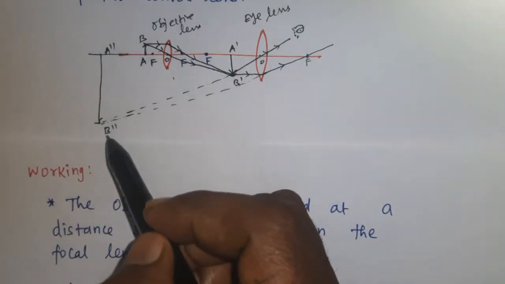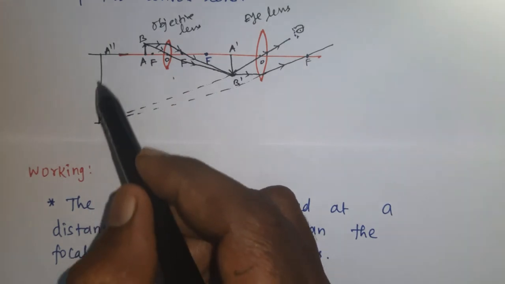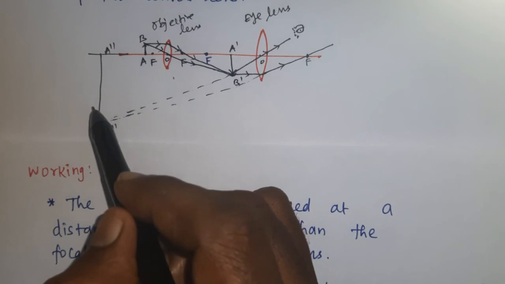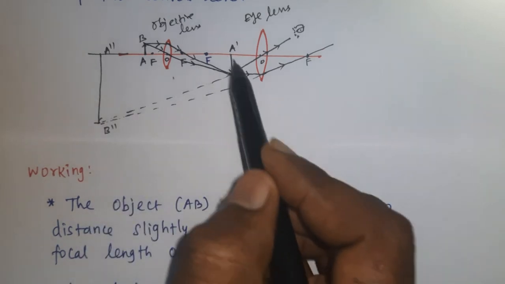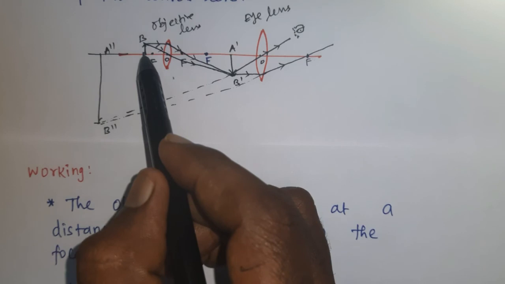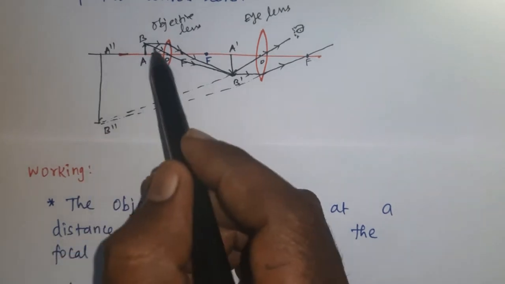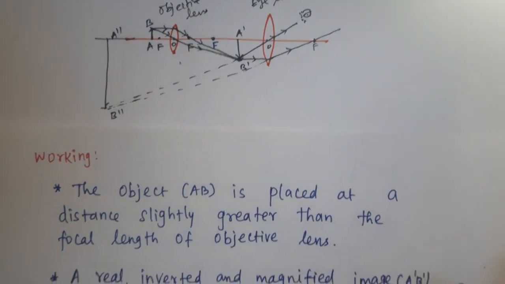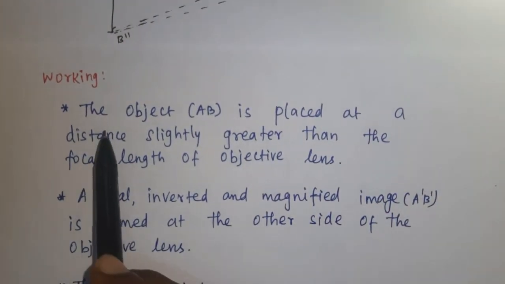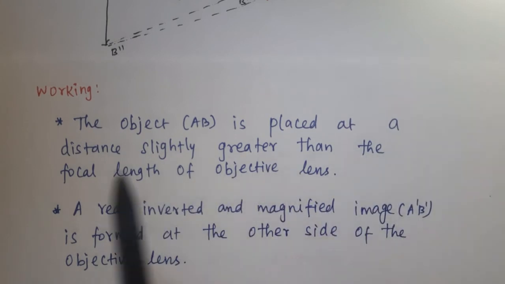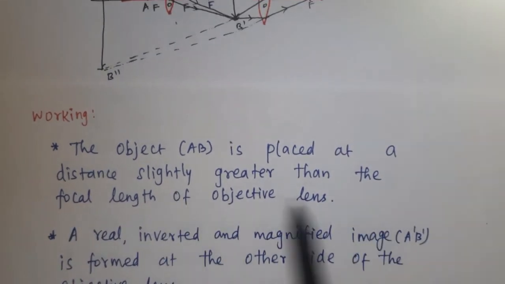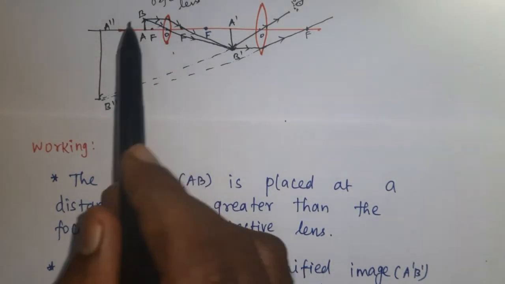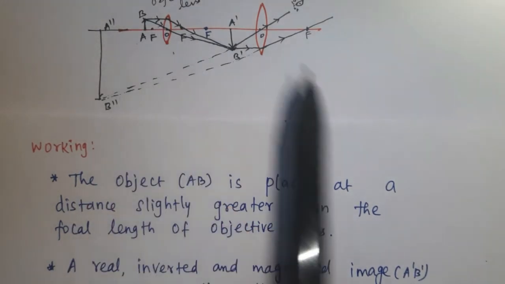This A double dash B double dash is the final image, magnified, virtual and erect with respect to this image. The object and final image are formed on the same side. Now we'll see how to write for the exam. First point, the object AB is placed at a distance slightly greater than the focal length of the objective lens.